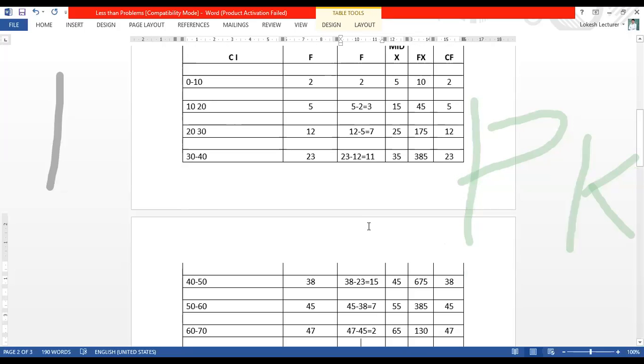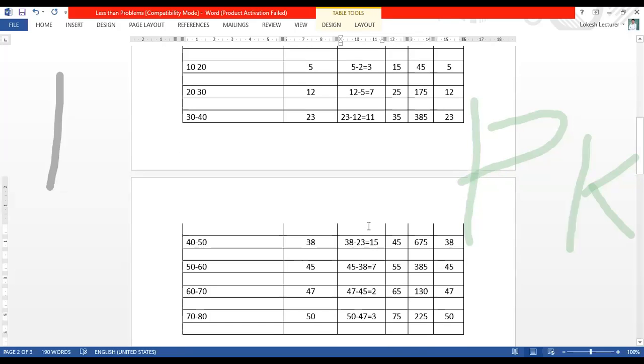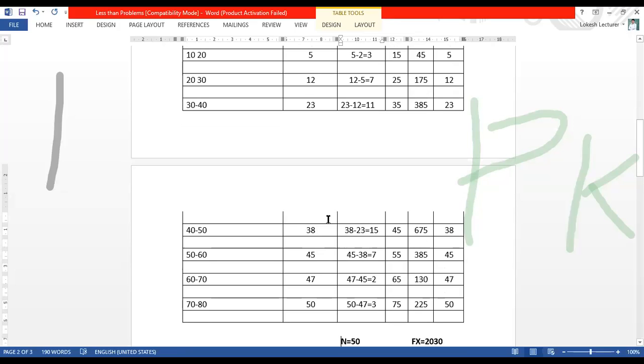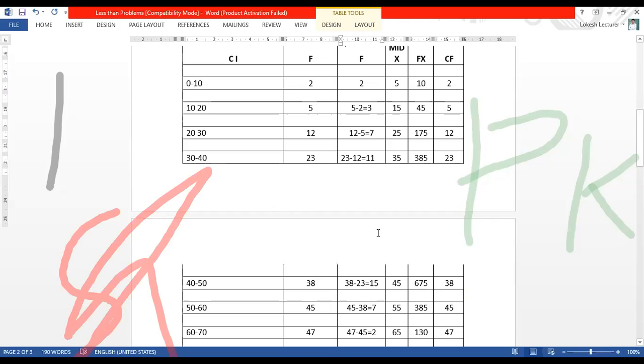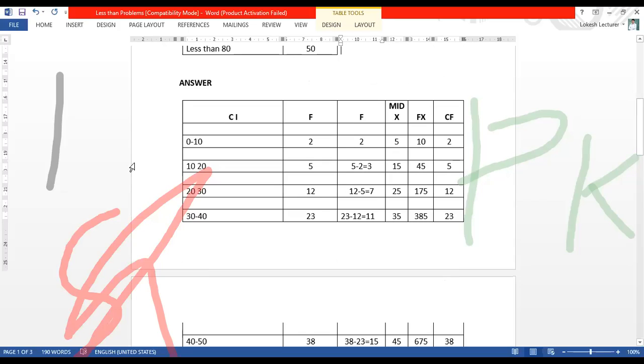Because this is very important, we know the calculation and formula, but if you know this one, you can definitely do it 100%. Then 38 minus 23 is 15, 45 minus 38 is 7, 47 minus 45 is 2, then 50 minus 47 is 3. If you total these, 3, 2, 7, 15, who is scratching in this? Easily I can get it, because you have only the 11 members. Out of 11 members I can easily get.